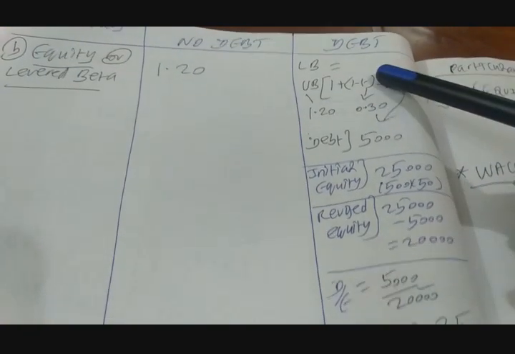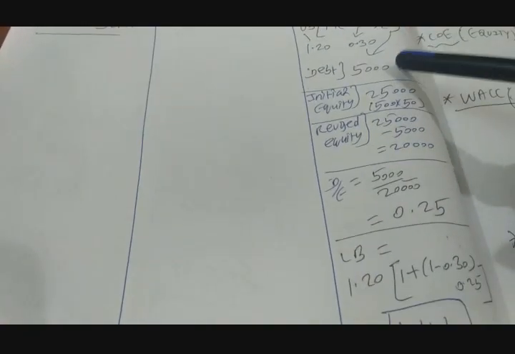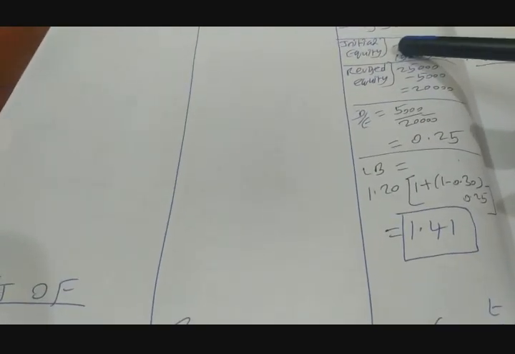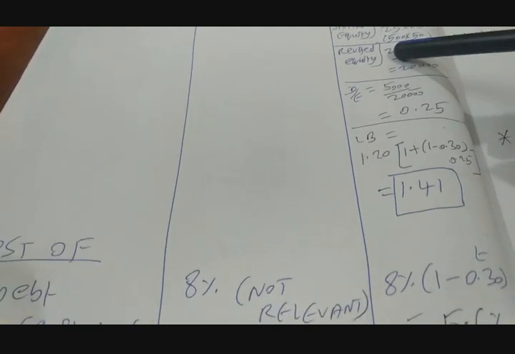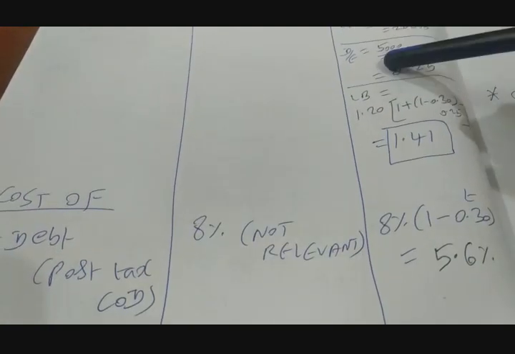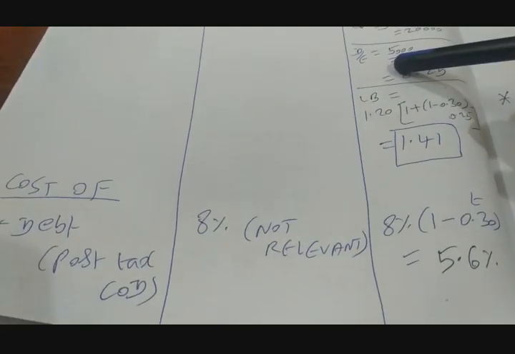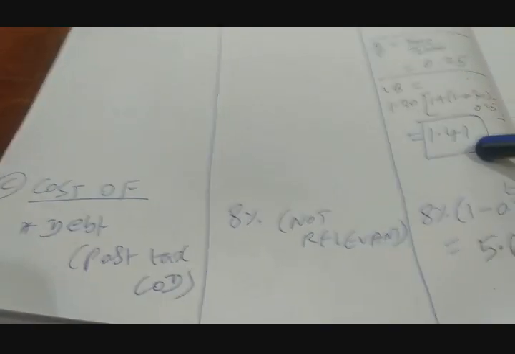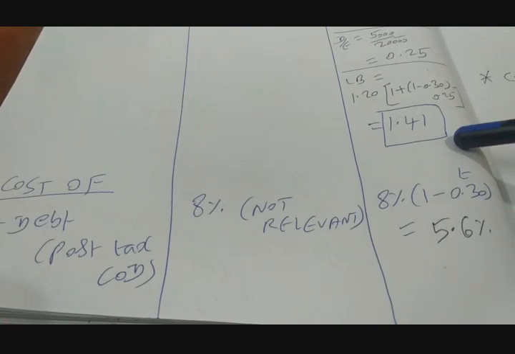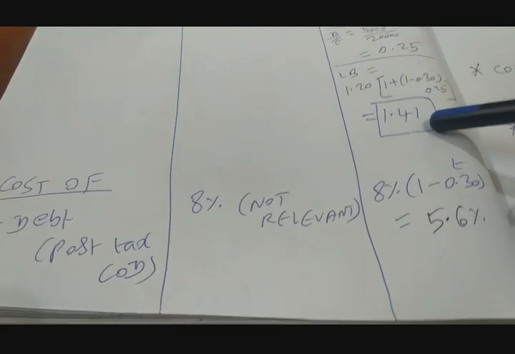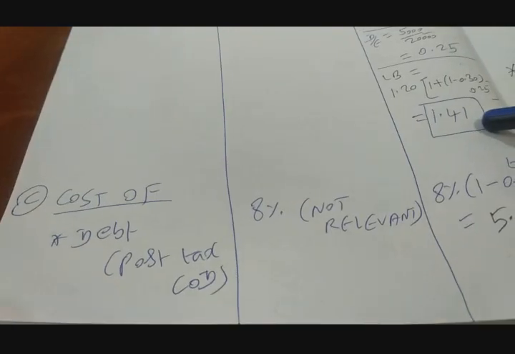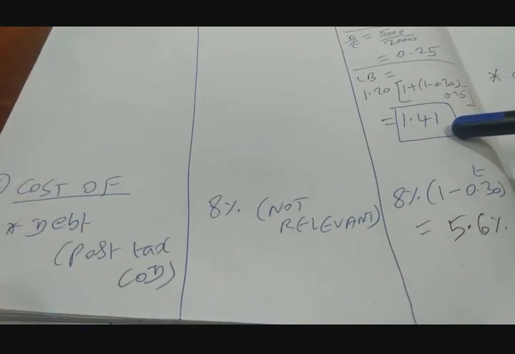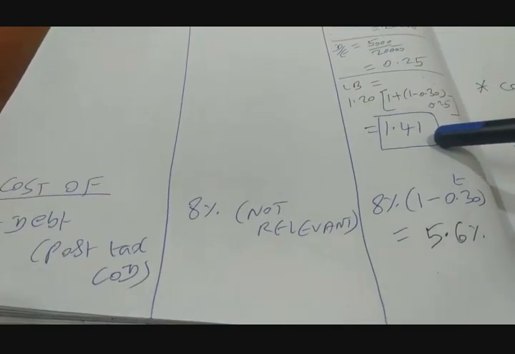So we start with unlevered beta. We find out how much is the debt. We look at what is the initial value of market equity. We look at what is the revised value of market equity. We find out the revised D by E, that is, after recap what is the D by E, and then compute levered beta like this, right? Levered beta increases by 0.21 compared to unlevered beta. So that means borrowing increases your risk to the shareholders, right?